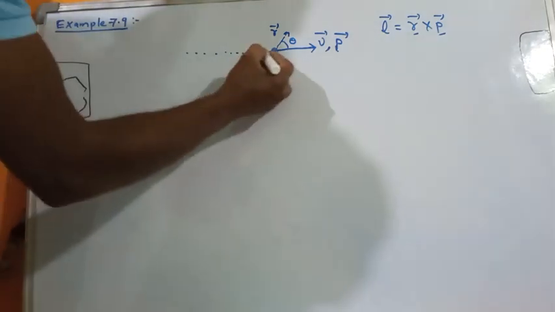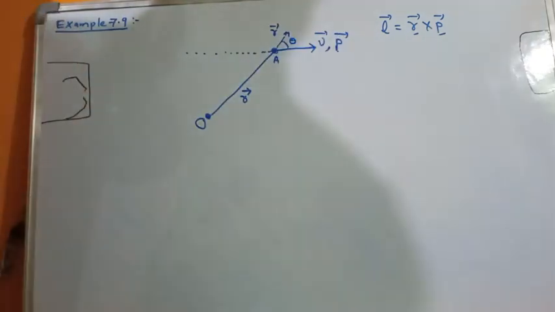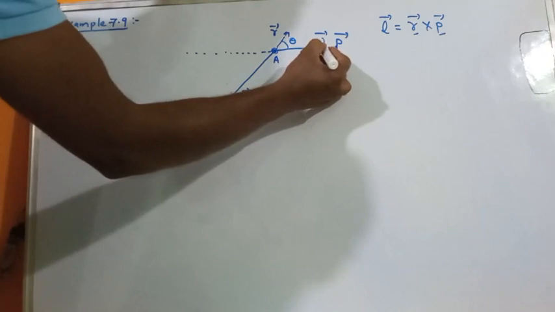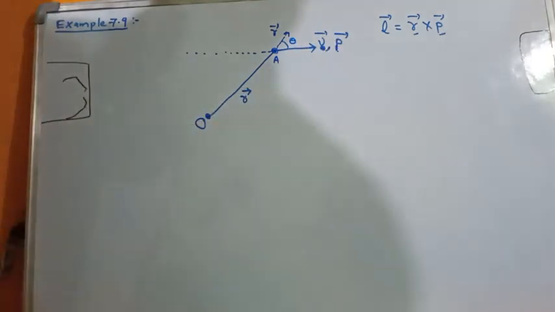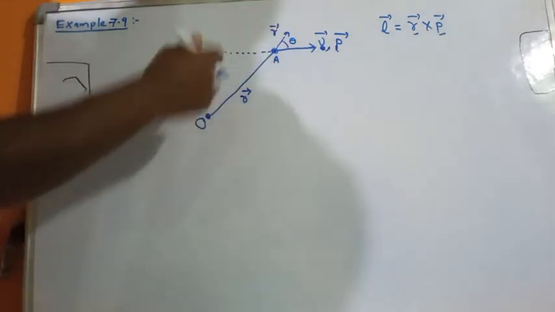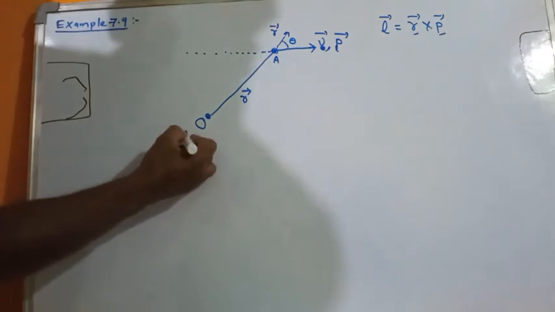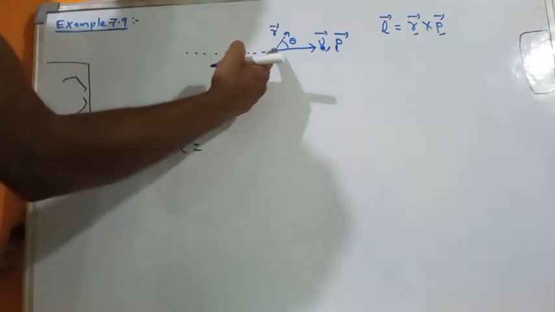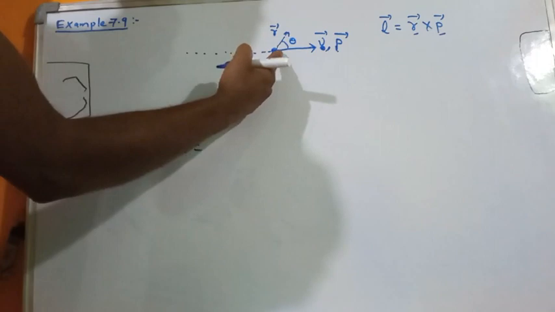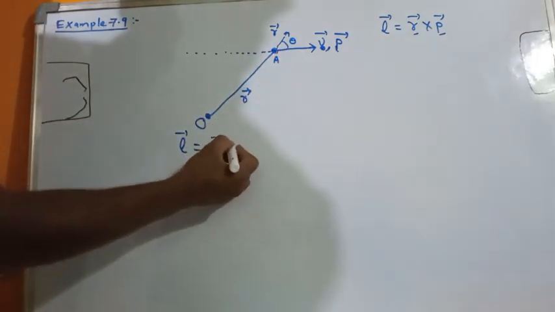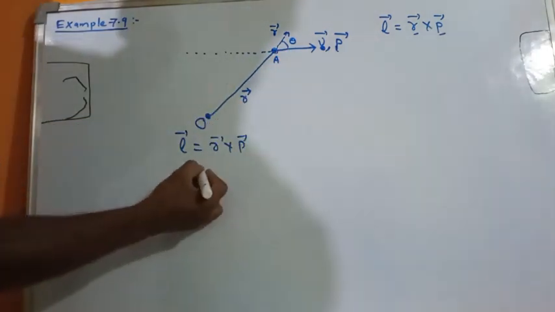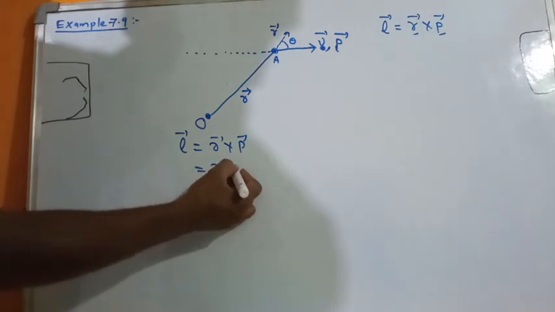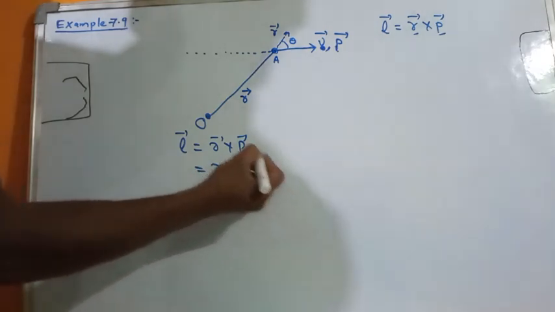Then this particle is moving with constant velocity, and after some time it moves to another place. Before that, the angular momentum L when the particle is at A is r cross p, and that is equal to r p sine theta.